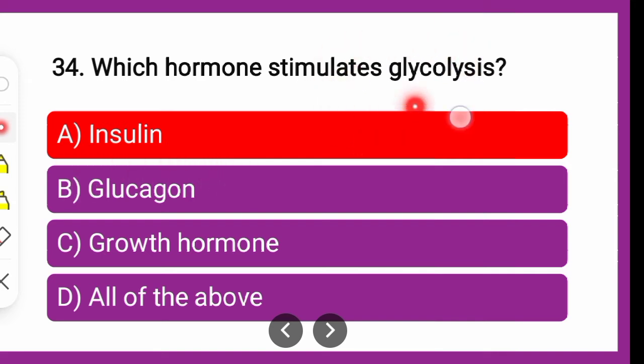Glycolysis क्या होता है? ग्लूकोज का यूटिलाइजेशन. ग्लूकोज कब यूटिलाइज होगा? जब ग्लूकोज इंक्रीज होगा. And when sugar levels are high, this insulin gets secreted and the insulin is responsible for utilizing the glucose through glycolysis. So it stimulates glycolysis.